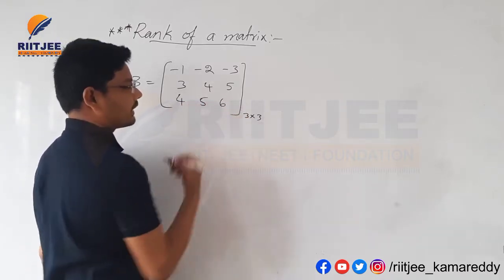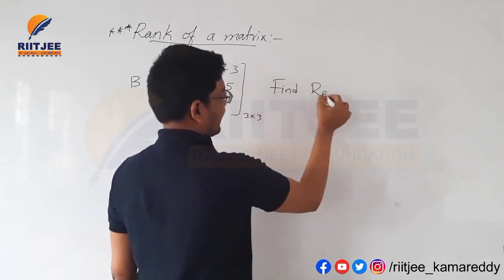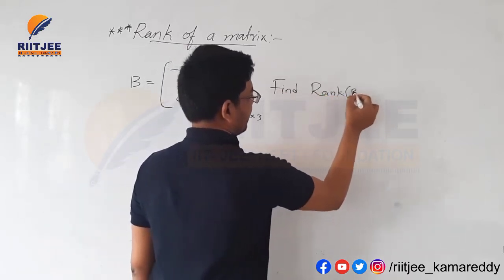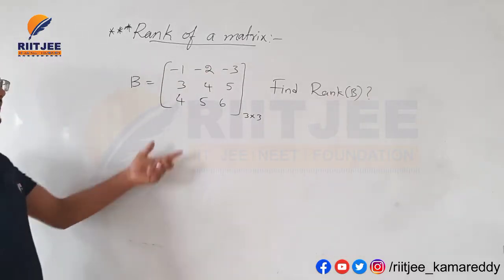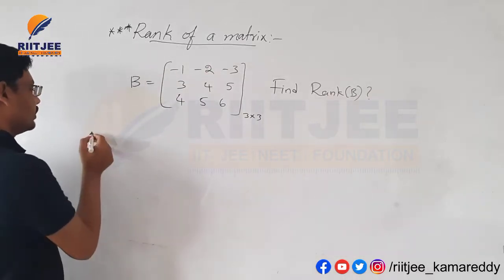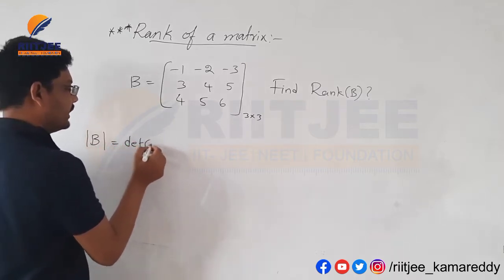This is a 3 by 3 matrix, and we need to find the rank of B, question mark. This is a 3 by 3 matrix, so we need to find the modulus of B or det of B here.